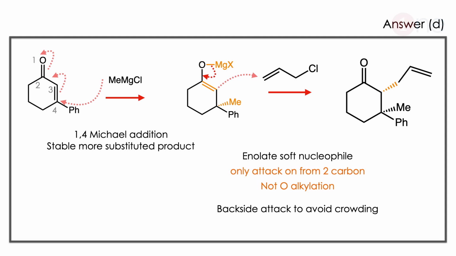Here the second carbon possesses the negative charge. Since the enolate is a soft nucleophile, only attack from the second carbon is possible, not O alkylation. So it also attacks from the backside. So the backside attack puts the allylic carbon attached to the ring. So the answer is D. Here you have to know many steps. Since it's a 1,4 Michael addition, the enolate is formed, no alkylation on oxygen, and the backside attack. So you should know stereochemistry, and you should know the naming reactions here.